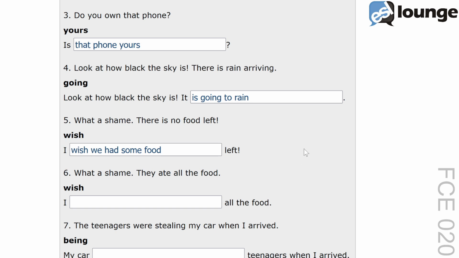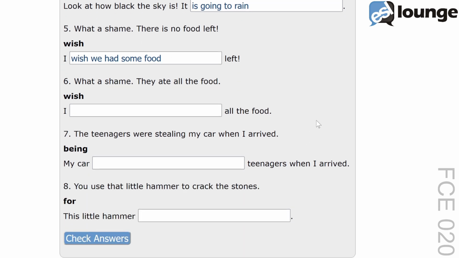Question 6. The original sentence is, what a shame they ate all the food. The keyword is wish. And the second sentence is, I blank all the food. The correct answer is, I wish they hadn't eaten all the food.